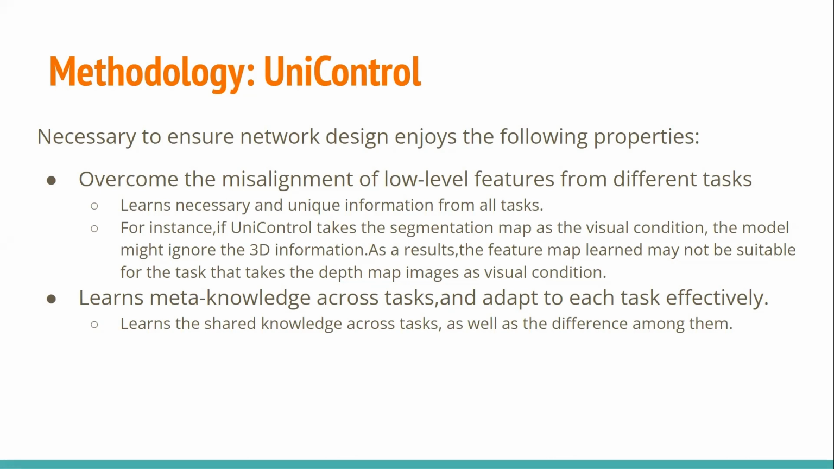The task is whatever the category I just showed you, with each image that I uploaded and each output it has given. Let's say I have taken up a UniControl model demo and showed you a segmentation map. That has a certain visual condition, and the model might ignore 3D information in that. But ultimately it learns a feature map that may not be suitable for the task, and that might be suitable for the depth map as well. The next property is that it learns meta knowledge across tasks and adapts to each task effectively. It shares the knowledge across tasks as well as the differences among them.